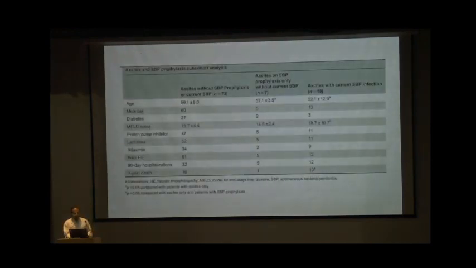So in this study, they have divided the patients into 3 subgroups: ascitic without SBP prophylaxis or current SBP, then the second group is ascites on SBP prophylaxis, and the third group is ascites with current SBP infection. In these subsets, they have discussed 2 bacteria basically. As you know, in patients with cirrhosis, the 2 most common infections are UTI and SBP. The commonest organisms responsible are, in gram positive, Enterococcus, and in gram negative, E. coli.